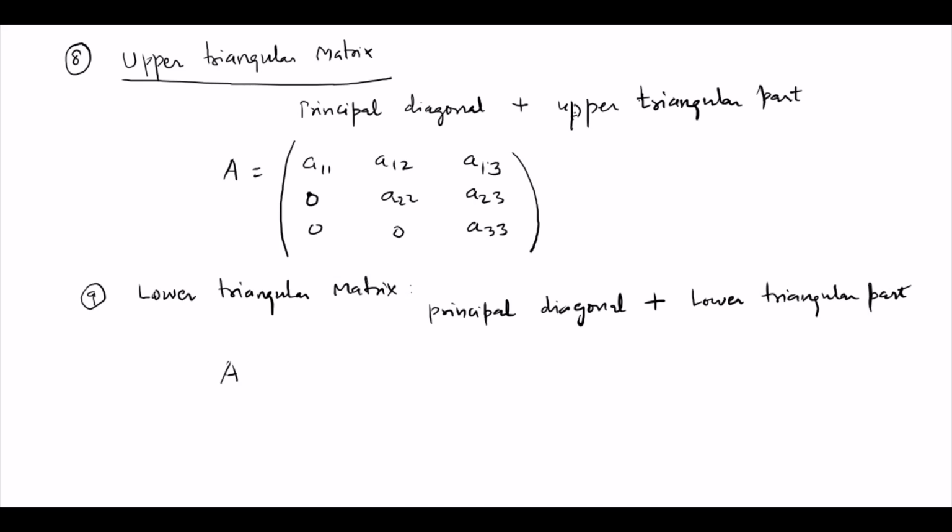You can call AU the upper triangle and AL the lower triangle. So it will be A11, 0, 0, then A21, A22, 0, and A31, A32, A33. So this is a lower triangular matrix.